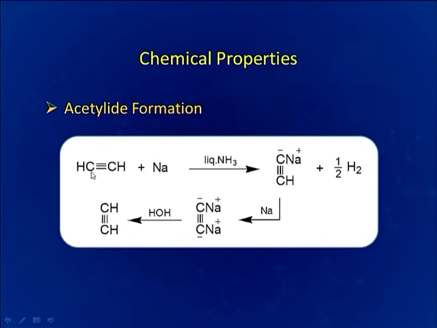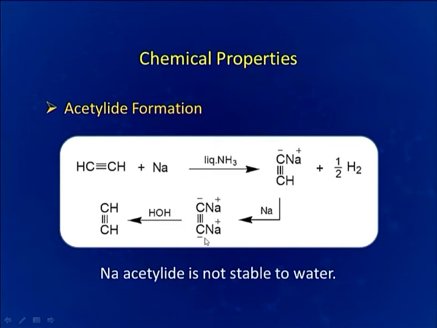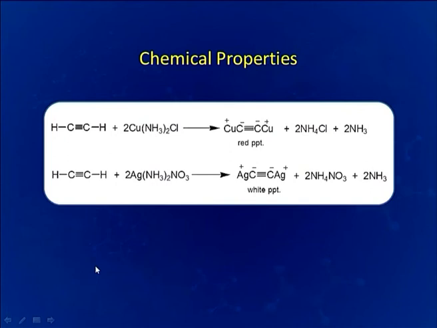First of all, we will be discussing a very important reaction of acetylene, that is acetylide formation. As we have already learned under the heading of acidic character, this hydrogen atom being acidic can be replaced by sodium metal. Here we will be forming sodium acetylide. If we progress this reaction further, the second acidic hydrogen atom will also be substituted by sodium. But this sodium acetylide is not stable to water. Therefore, upon hydrolysis, we can get back the acetylene.